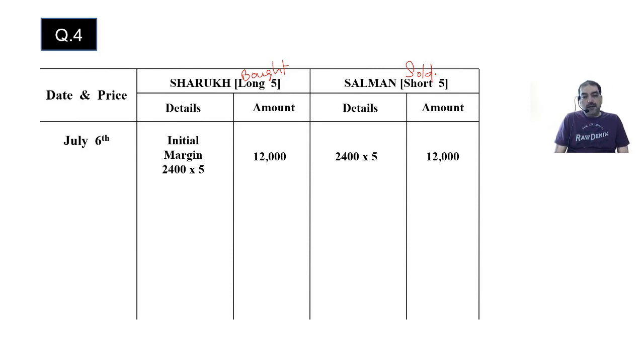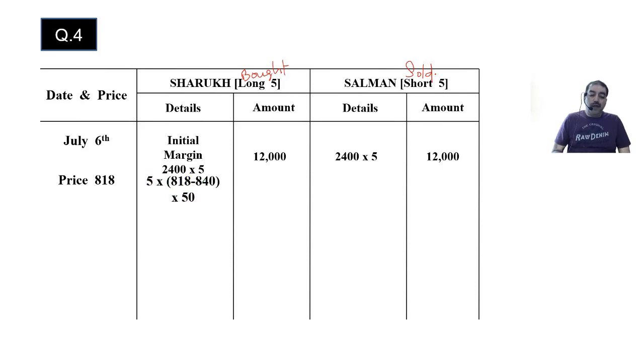At the end of the day, the price falls to 818. Initially it was 840. Now price has fallen. So who will make loss? Shahrukh or Salman? The person who has bought will make loss, because after buying the price has fallen. Okay? So Shahrukh suffers a loss, Salman makes a profit.